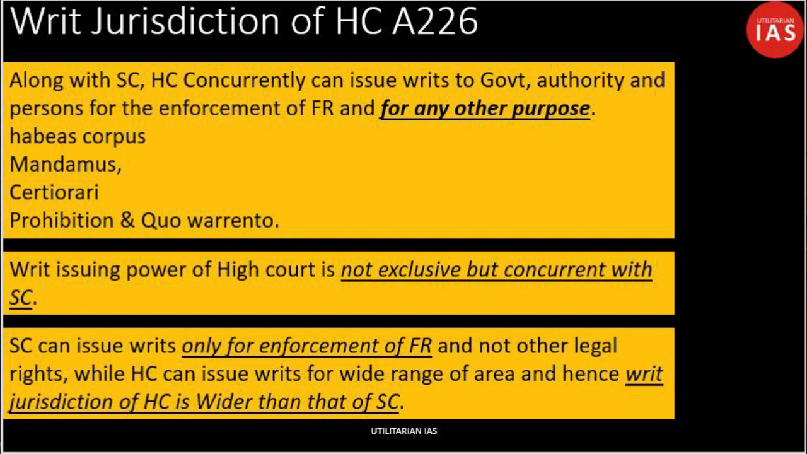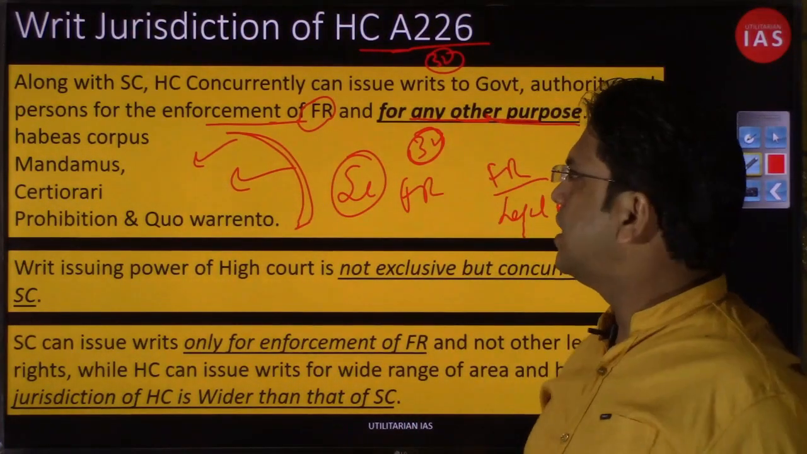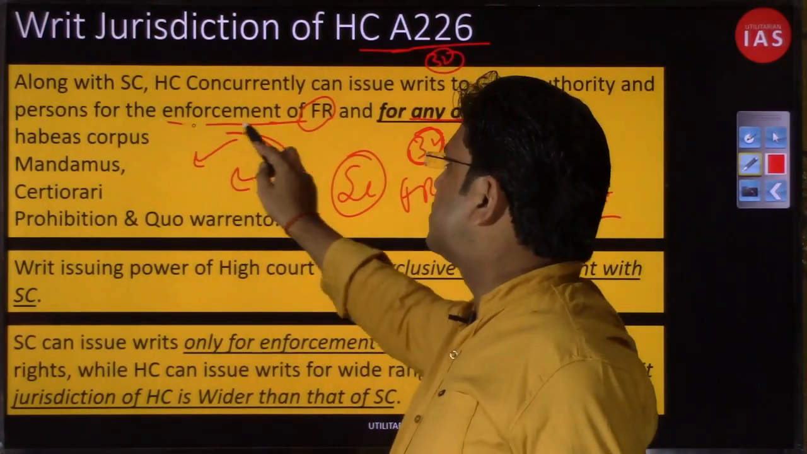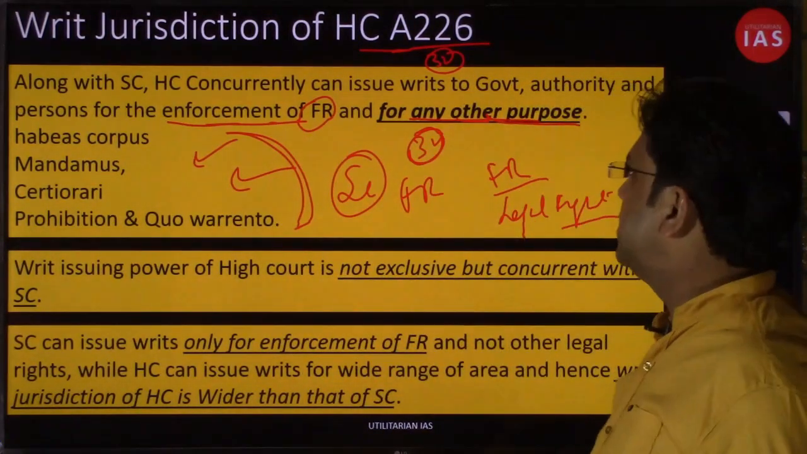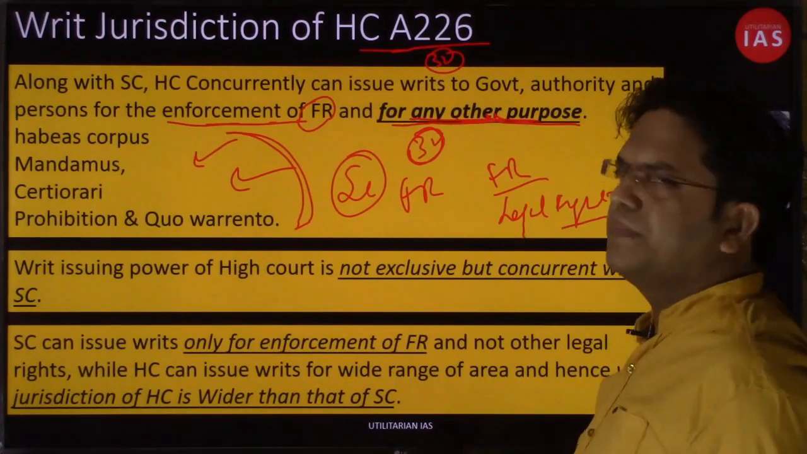I hope you would have understood. Let me repeat it, right? So the High Court does have one additional power: along with issuing writs for the enforcement of fundamental rights, it can issue writs for other purposes as well.